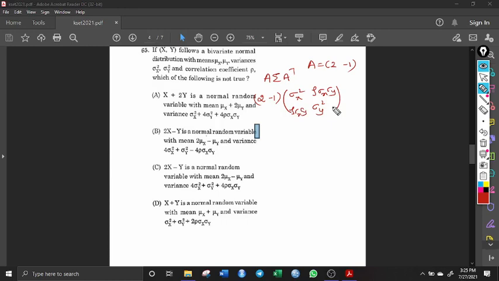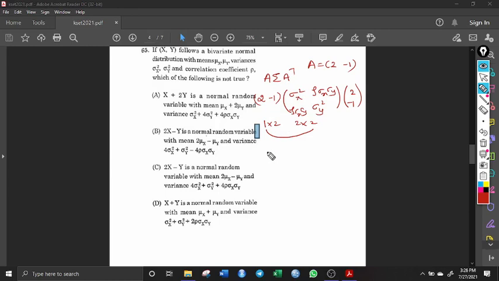Okay, this is the variance covariance matrix. And again, I am taking this (2, minus 1) because I have to take the transpose. Now this is of the order 1 cross 2, here it is 2 cross 2. So this is a 1 cross 2 resultant matrix.